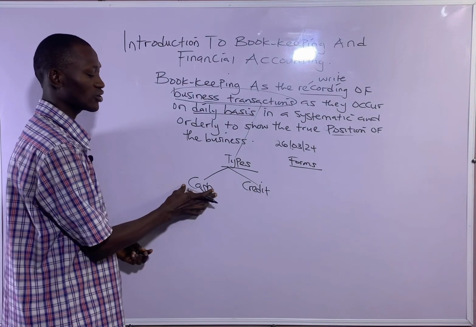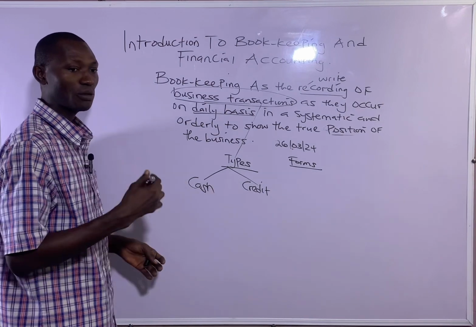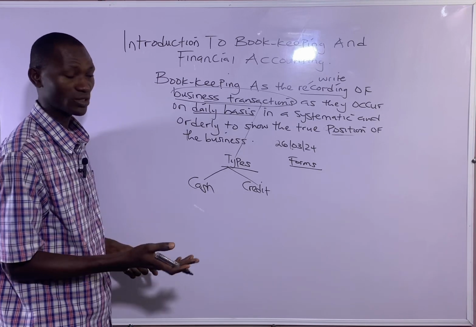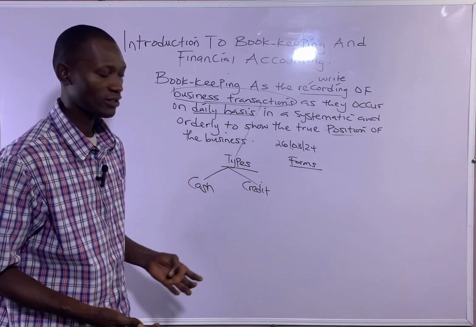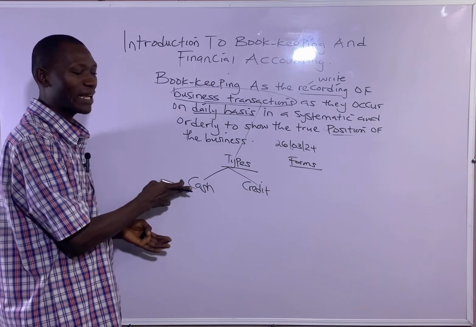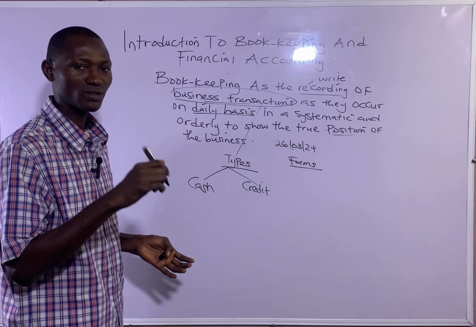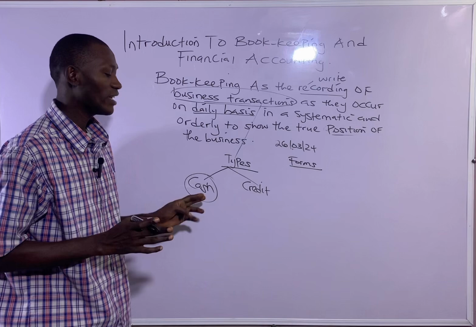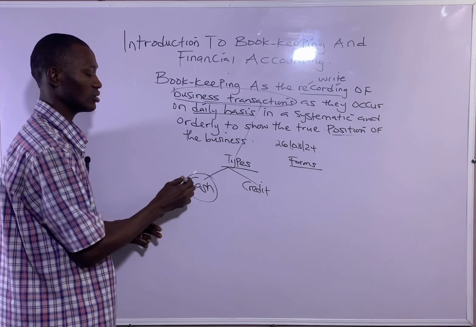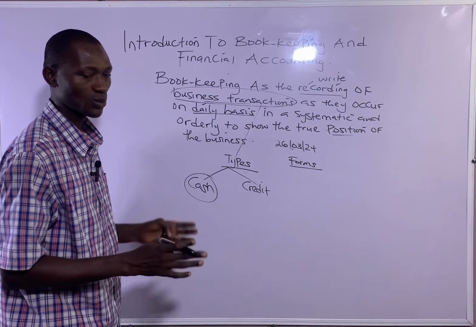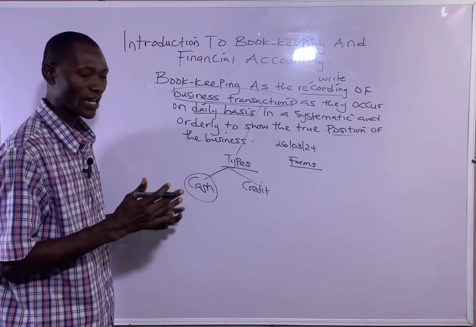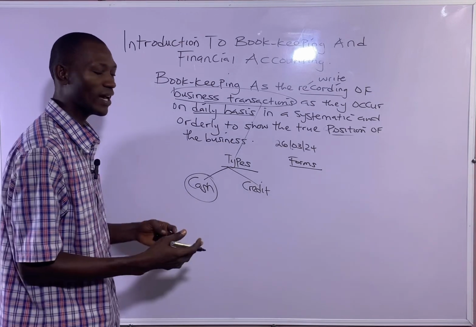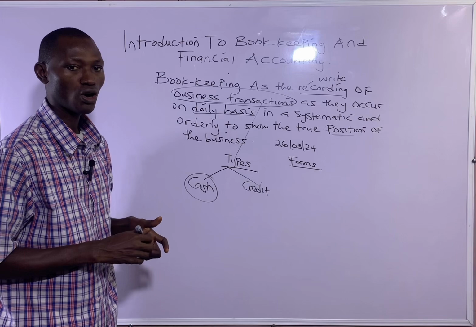When we say a transaction is cash, it means immediate payment is made for that transaction. That means at the point of purchase, we are paying either by cash or by check. That's cash transactions. And any cash transaction will find its destination in the cash book. That's where you will record all cash transactions. So the cash book is a subsidiary book where all cash transactions are recorded, whether you receive cash or you pay cash.